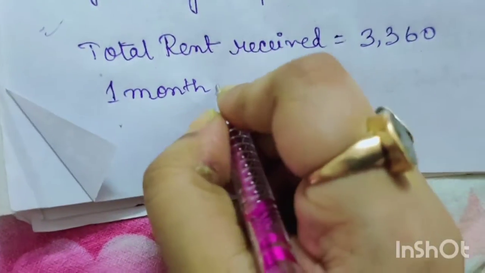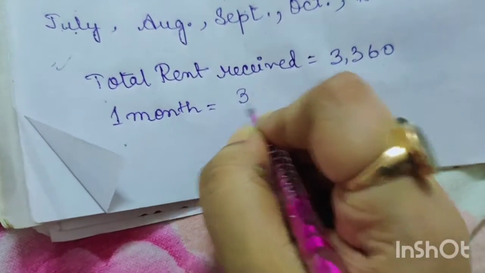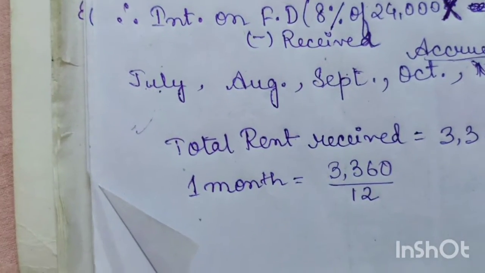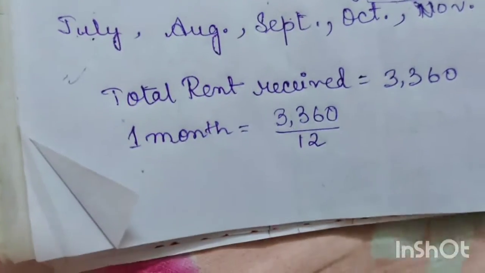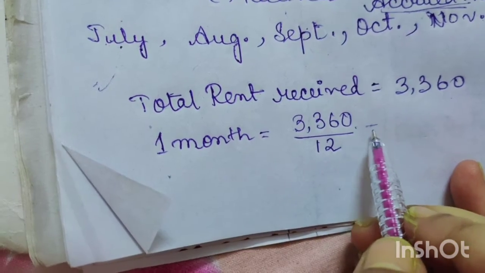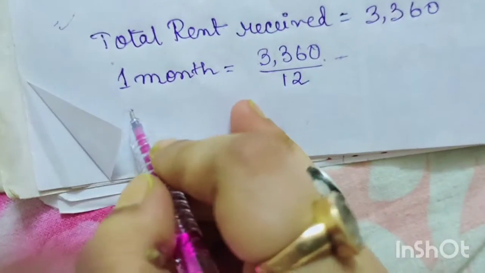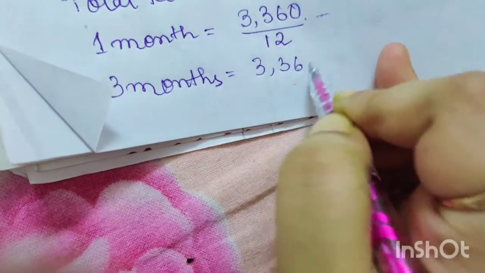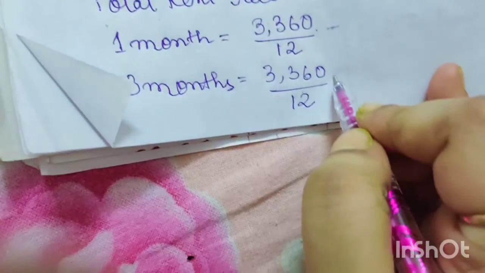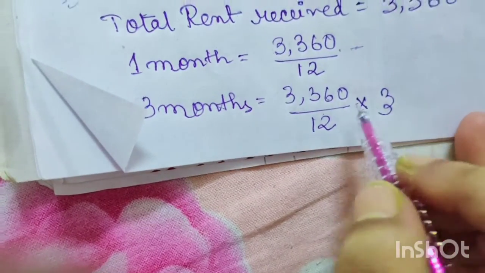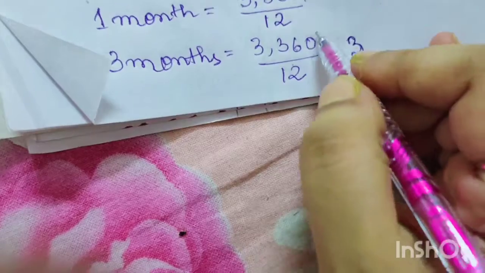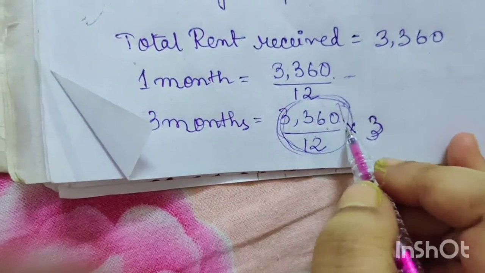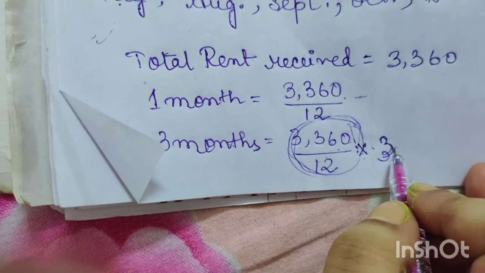what is going to be the rent then? 1 month is equal to 3,360 by 12, right? Then what is going to be for 3 months? 3,360 by 12 into 3, because this is 1 month's rent, and we have to find out 3 months rent, so it is into 3.